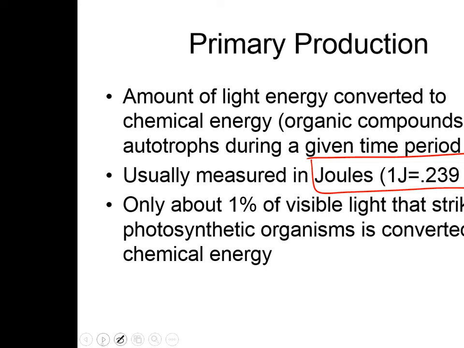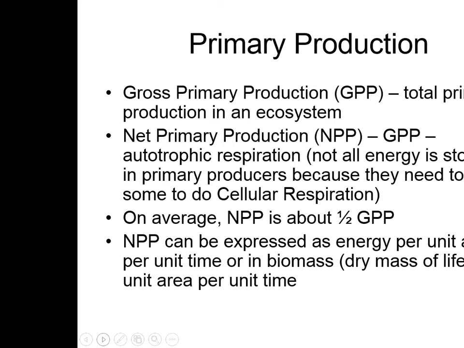The gross primary production, called the GPP, is the total primary production of an ecosystem. The net primary production is NPP, and this accounts for autotrophic respiration. Not all energy is stored in primary producers because they need to use some to do cellular respiration. On average, the net is about half the gross.